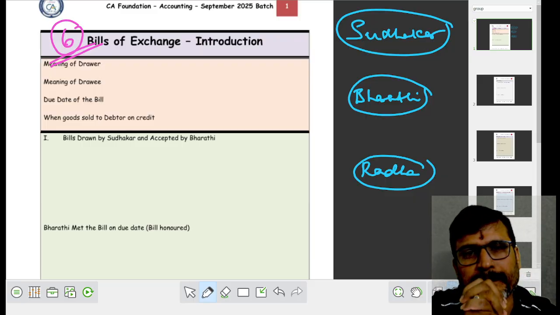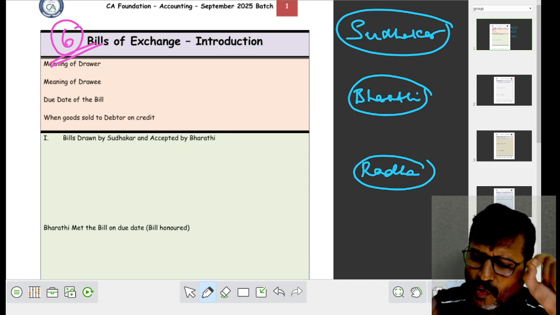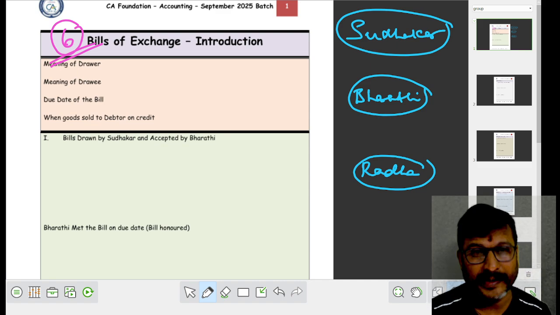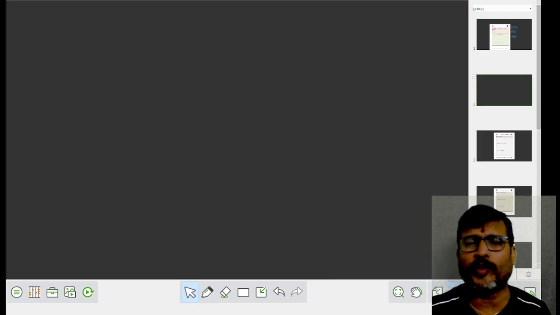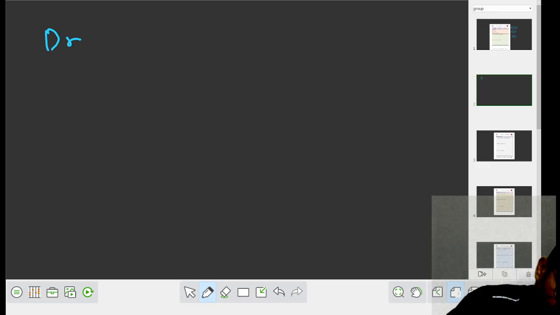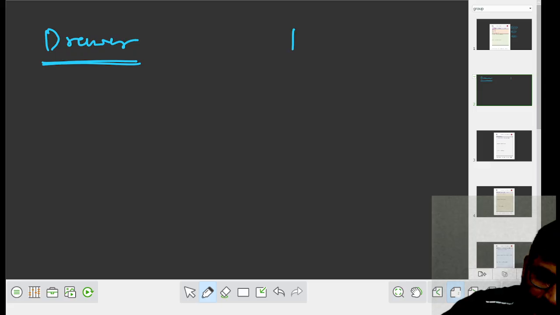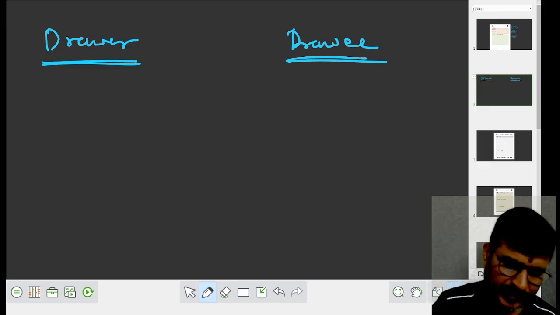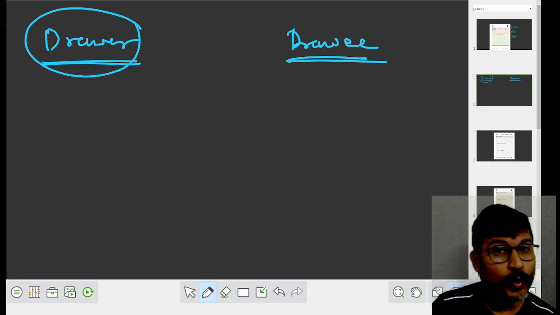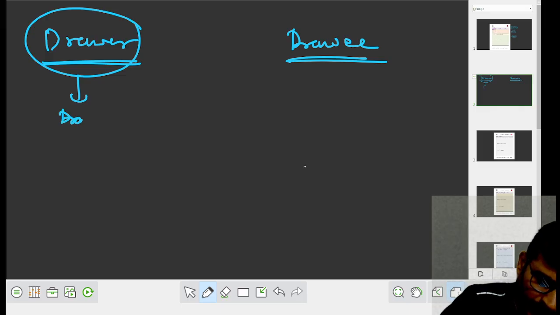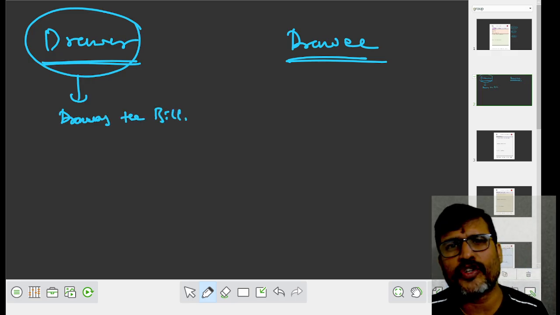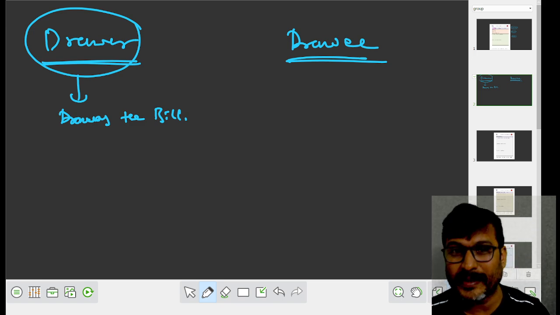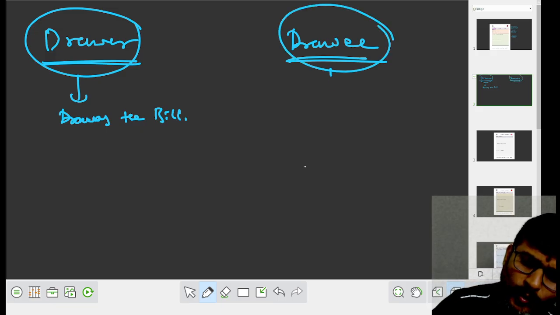What happens here? There are many important parties, but there are two important parties right now. One is the drawer, another is the drawee. Now try to have clarity. Who is the drawer? The drawer is a person who draws the bill. The drawee is a person who accepts the bill.